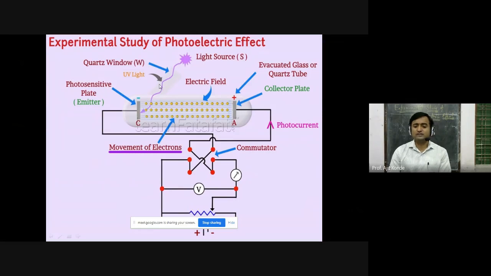When the ray moves inside, it hits this part C, and C is basically called the emitter, the photosensitive plate. In this chapter, we have seen that a suitable material is basically a photosensitive material.